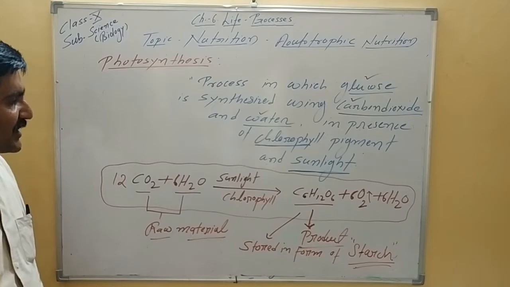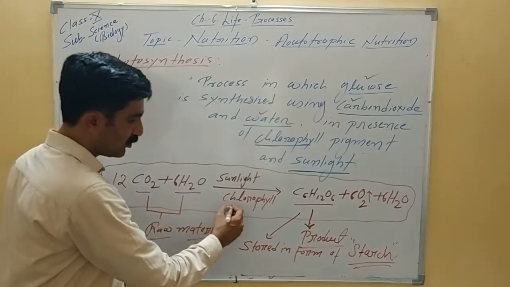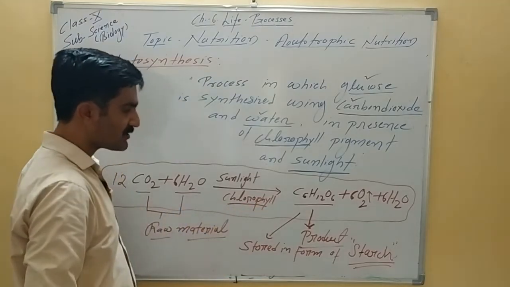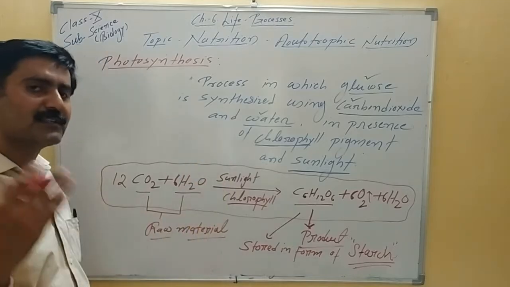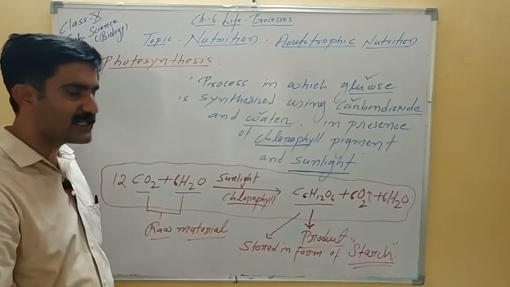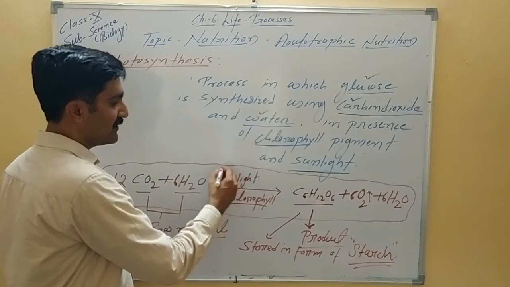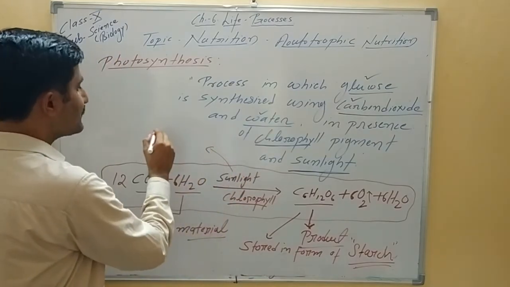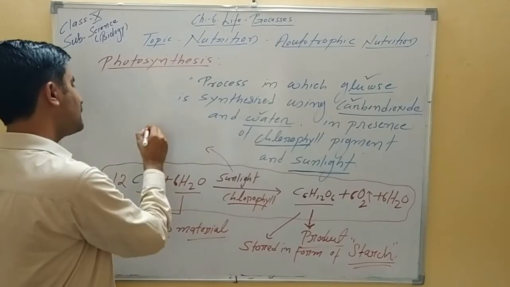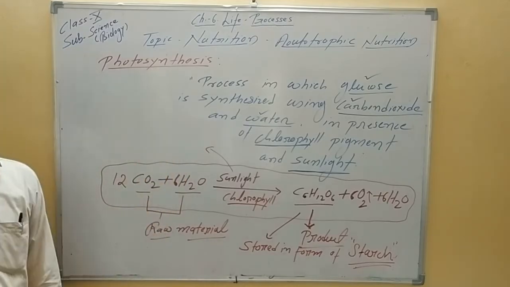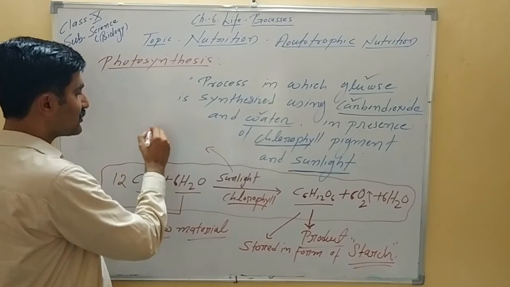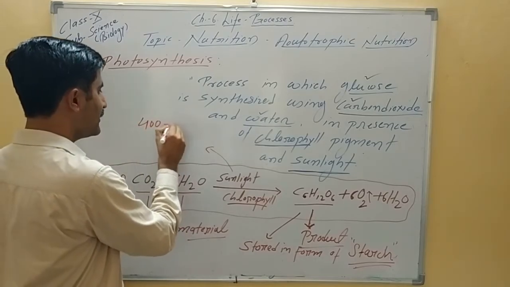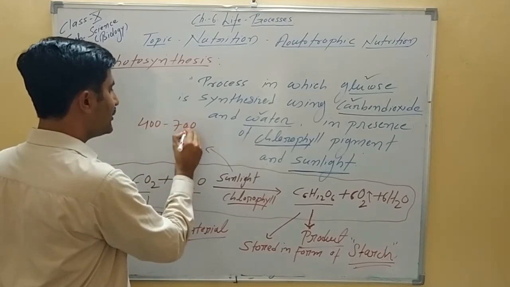So this is the overall reaction. Now here is the chlorophyll pigment, which is present in the chloroplast. Besides chlorophyll, other pigments are also there. These are called accessory pigments. And then sunlight. The important point here is that this sunlight is visible light, and the wavelength of sunlight used in photosynthesis is generally 400 to 700.